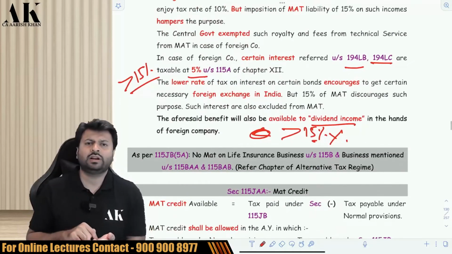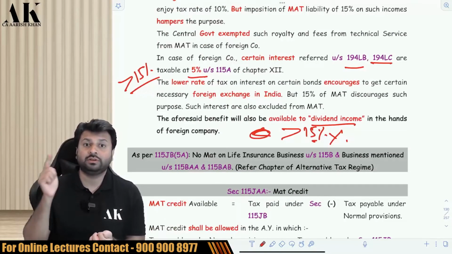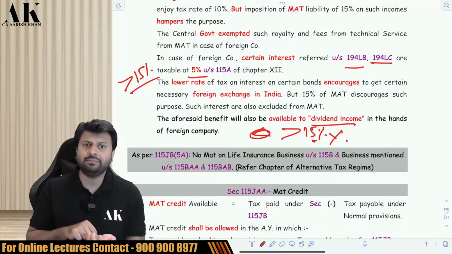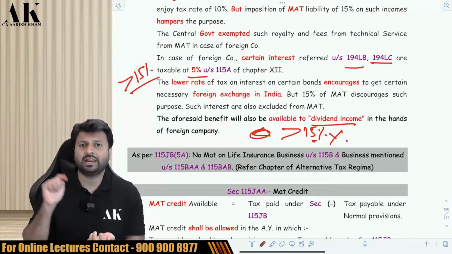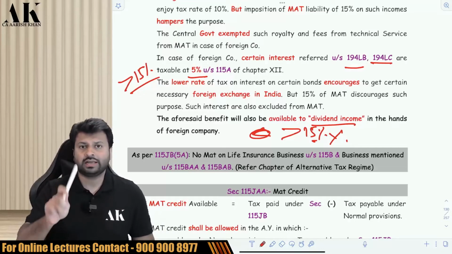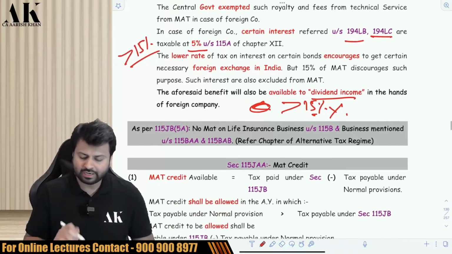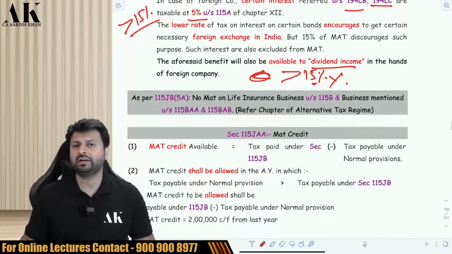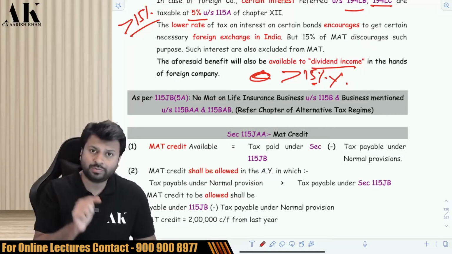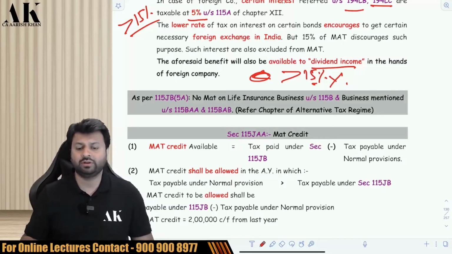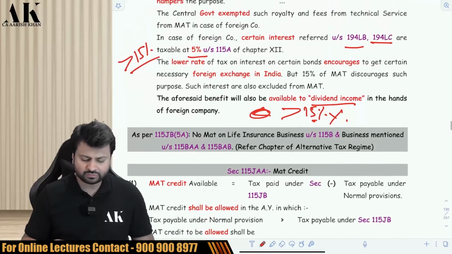Why is the interest not liable to MAT over here? Because we want that the foreign company should provide loans and money to the Indian entity to do business in India at a cheaper rate of interest. That is the reason we are relaxing the tax rate, and we are also relaxing them from the liability of MAT. Similarly, why are we not charging them MAT on dividend income? Because we want the foreign company to invest in Indian companies, domestic companies, and to put money in India, and that is the reason we are relaxing them from dividends. Okay, check it please. Now, next one.